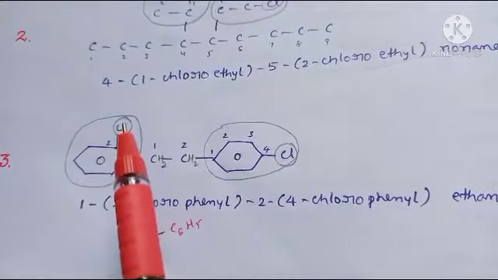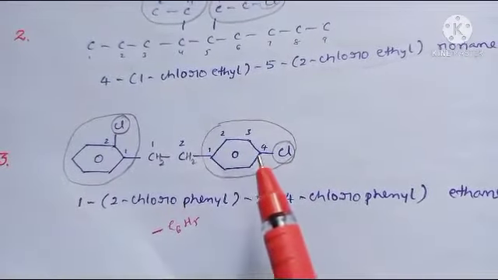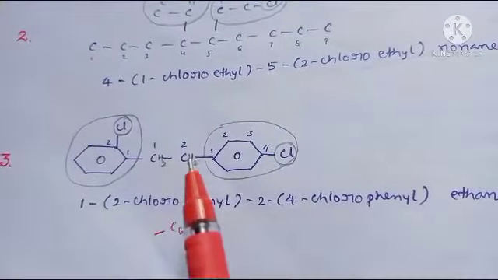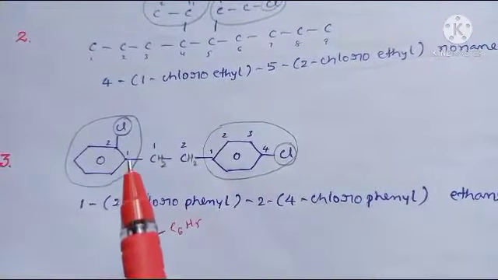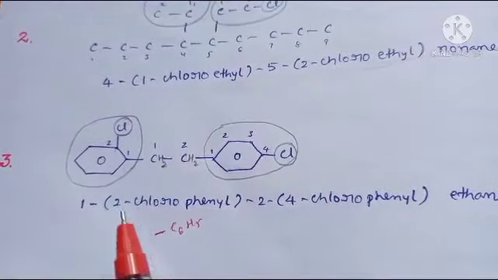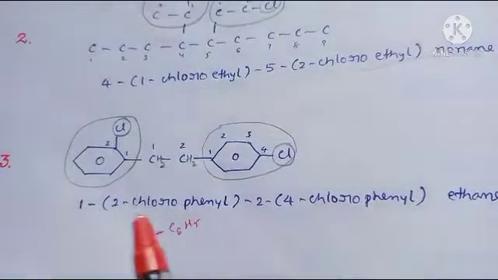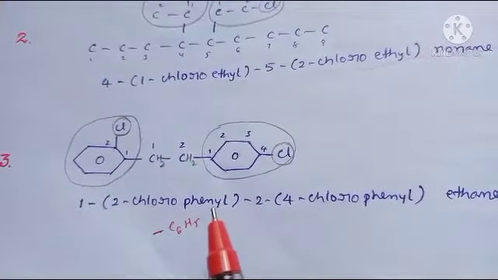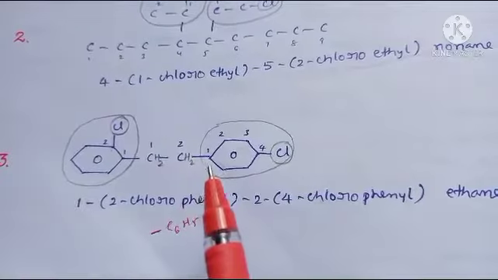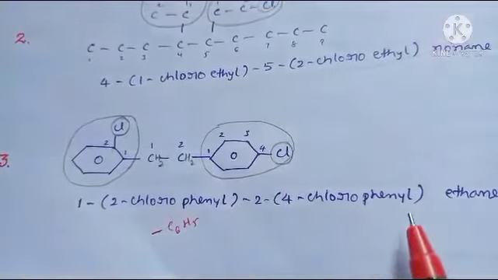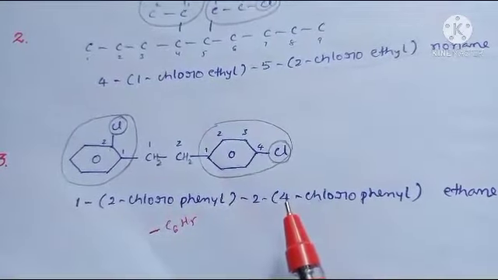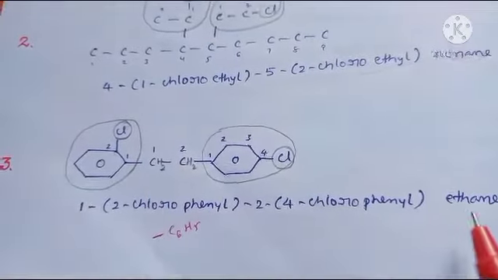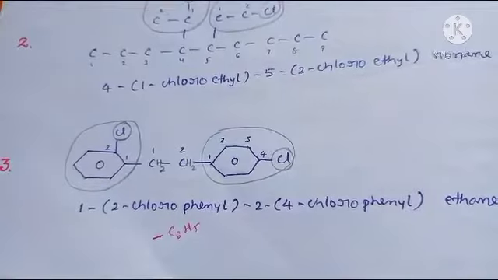At second position, one chlorine is there. Here at fourth position, one chlorine is there. So actually 2 carbons are there. At the first carbon there is one phenyl group, and that phenyl group contains chlorine at second position, so 2-chlorophenyl. The second carbon also contains one phenyl group, and that phenyl contains one chlorine at fourth position, so 4-chloro. Total how many carbons? 2 carbons, so eth and N.